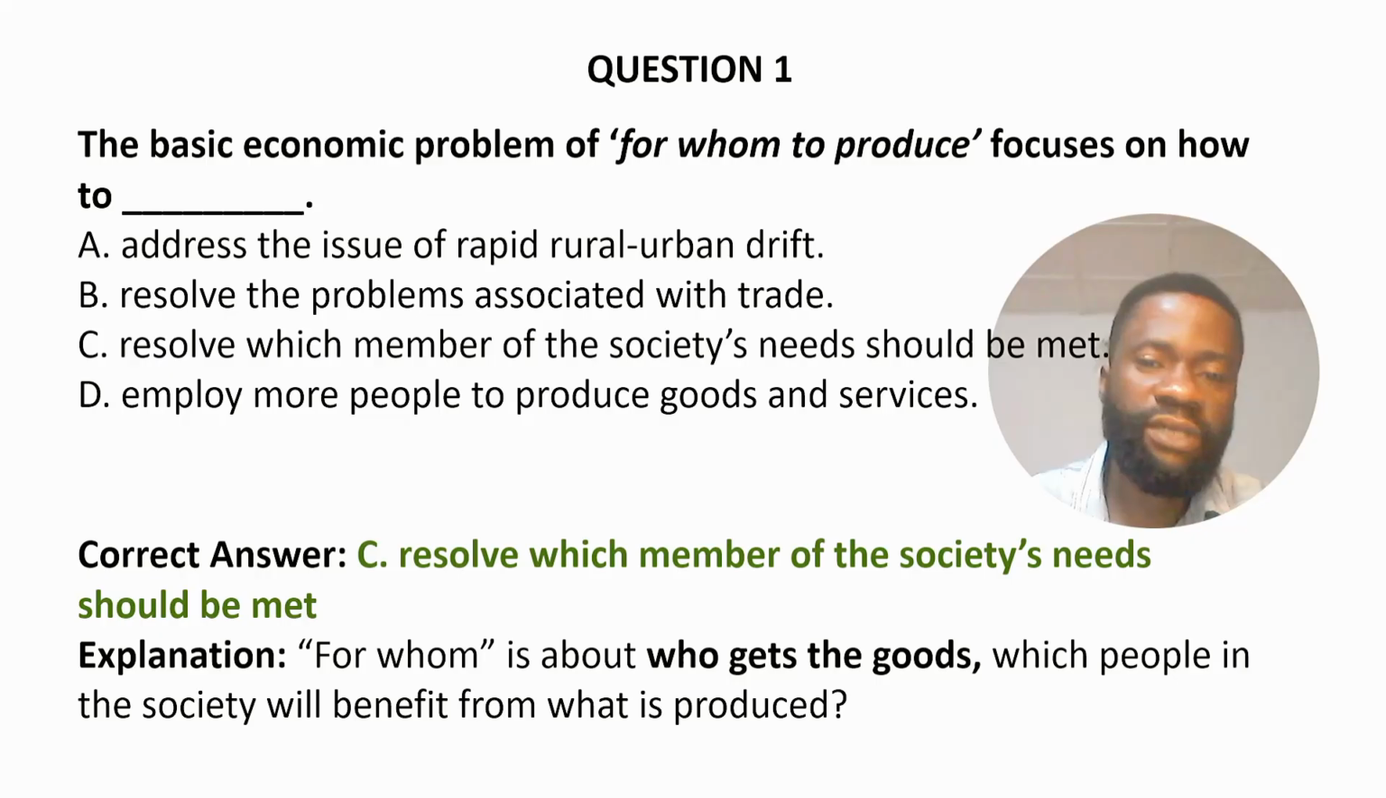For whom is about who gets the goods. Which people in the society will benefit from what is produced.